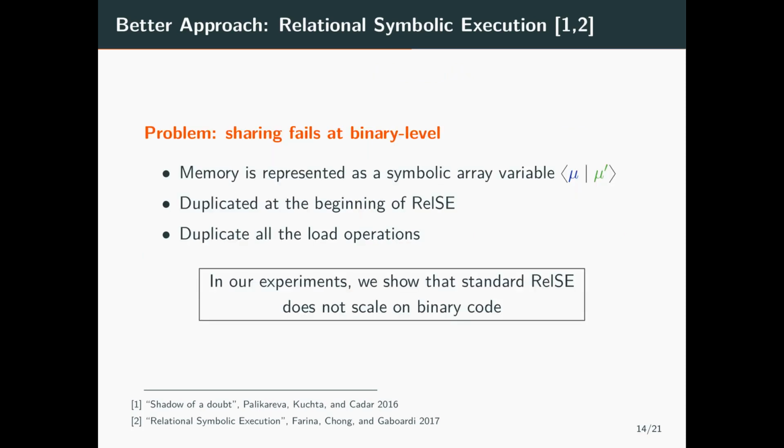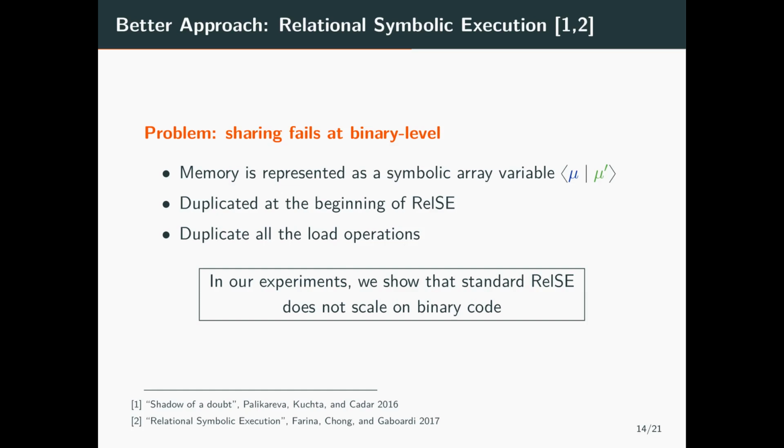The problem with this approach is that it does not work for binary analysis. The memory, which initially contains secrets, is duplicated and represented as a pair of symbolic arrays. As a result, all the load operations from this duplicated memory are also duplicated, and we no longer have sharing and precise secret tracking.